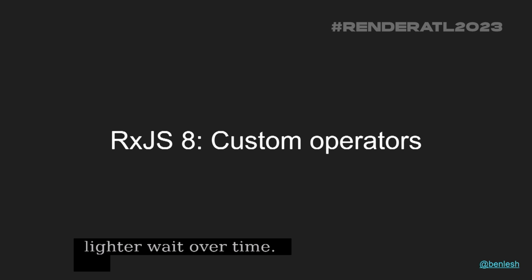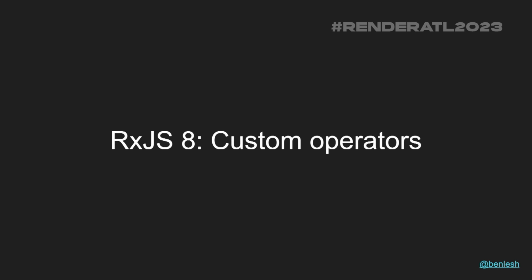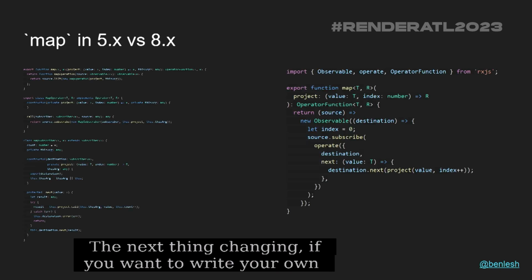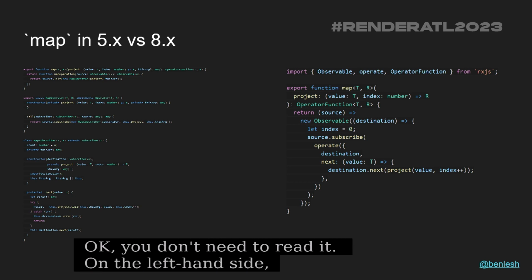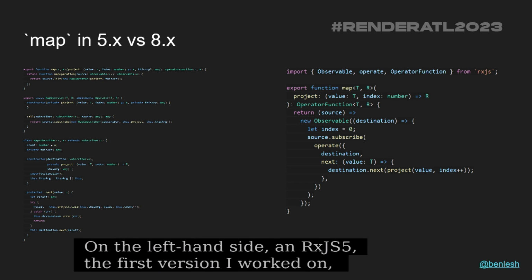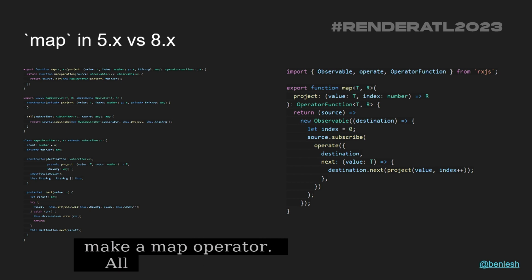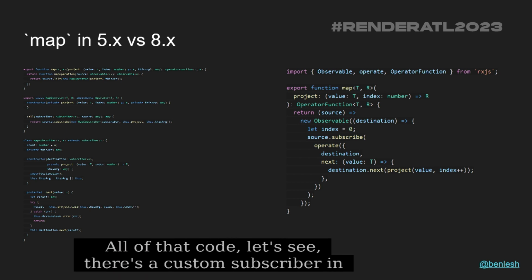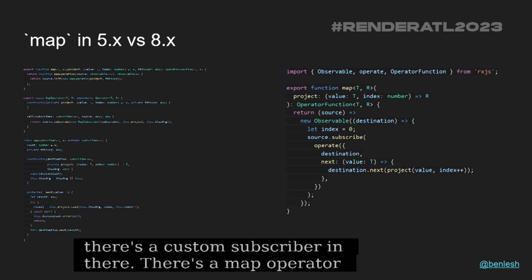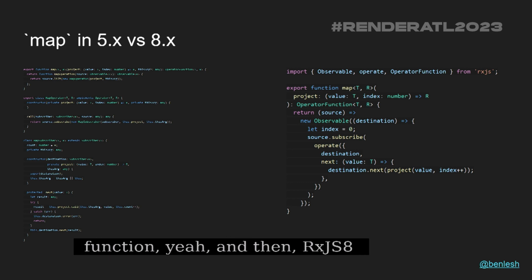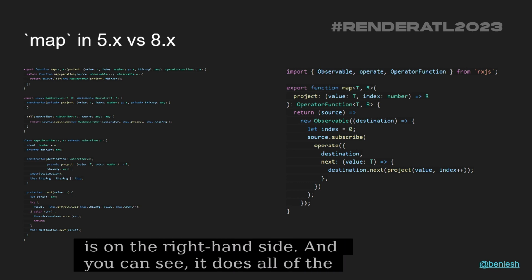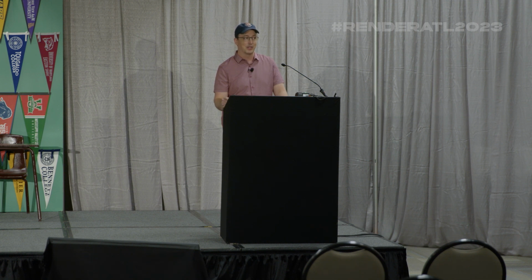All right, so the next thing that's changing in RxJS 8, and I don't mean changing, the old way to write custom operators, if you want to write your own operator from scratch, will always work. We're giving people a new, better way to write operators. But just for a little history on this, what you see, and you can't read it, and that's okay, you don't need to read it. What you see on the left-hand side in RxJS 5, the first version I worked on, that's what you had to do to make a map operator. So all of that code, let's see, there's a custom subscriber in there, there's a map operator class, and there's the actual map function. Yeah, and then RxJS 8 is on the right-hand side, and you can see it does all the same stuff, but it's a lot less code, right?